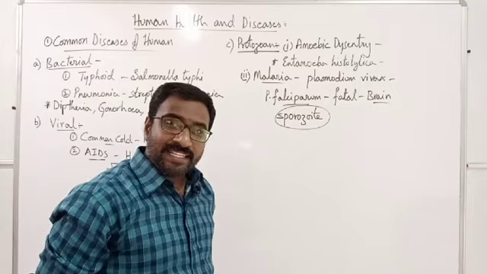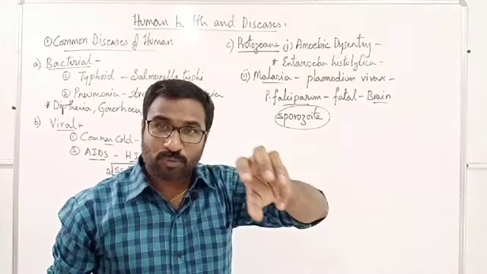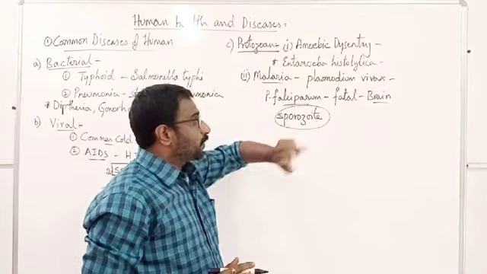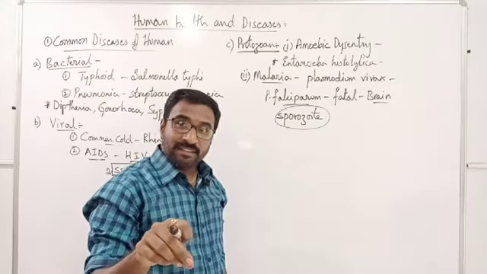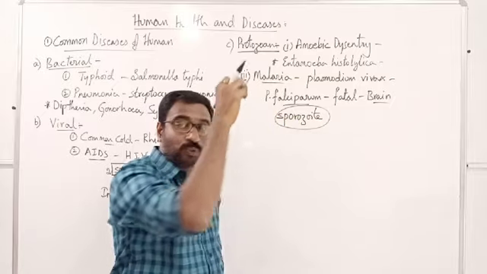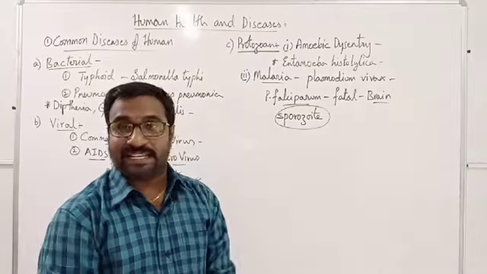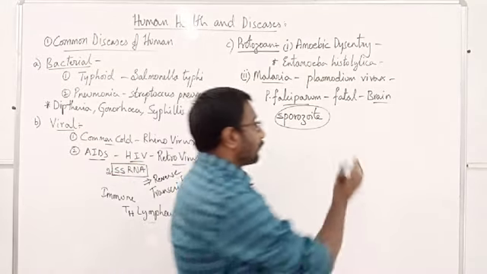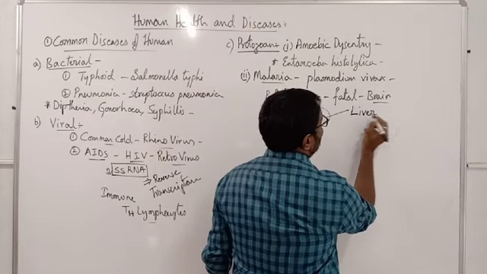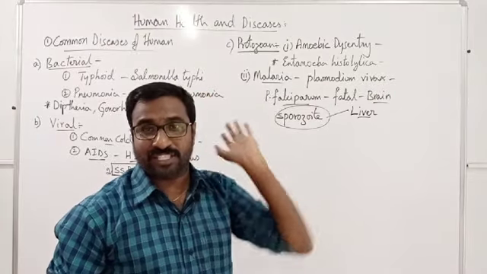Whenever a female Anopheles mosquito bites a human, and if sporozoites are available in this mosquito, they will enter into the blood and cause the proliferation of the organism. And you should know which cells it will affect. First one is hepatocytes, called liver. So liver cells will get damaged much.